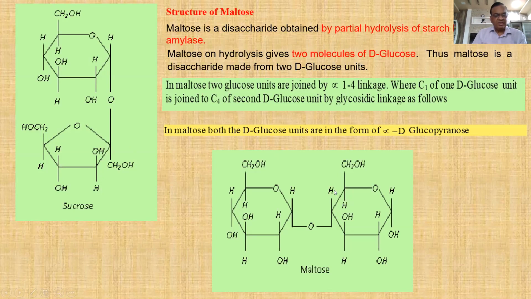There is alpha 1,4-glycosidic linkage. This is glucopyranose ring as we know. This is also glucopyranose ring. So first carbon alpha OH and fourth carbon OH of the another ring eliminates water molecule and gets connected to each other through this glycosidic bond. So there is alpha 1,4 linkage. So this is the structure for maltose, which is made up of two alpha D-glucopyranose rings or alpha D-glucose rings.